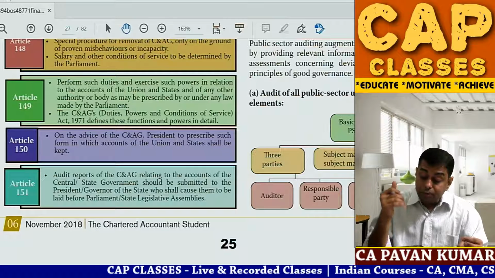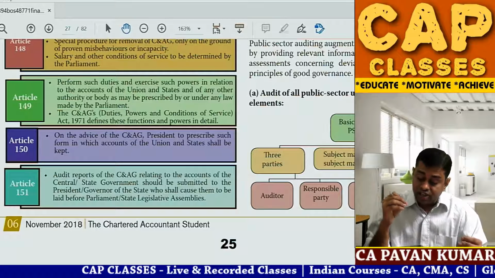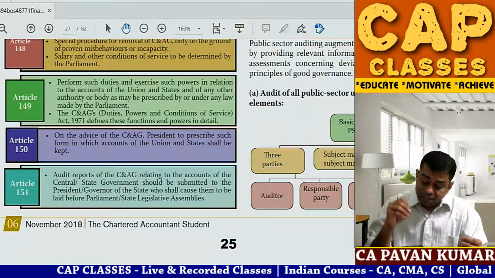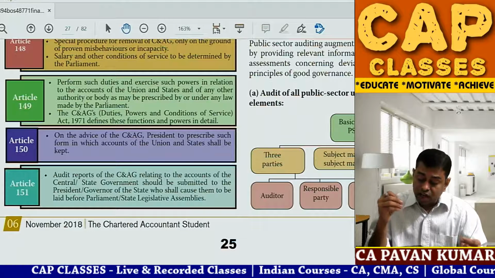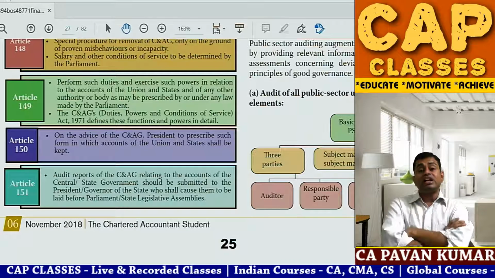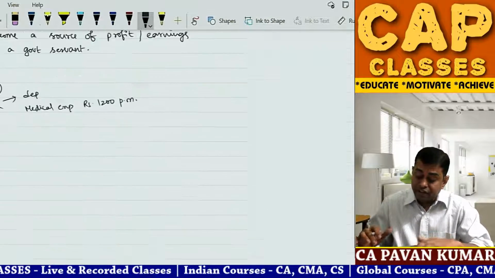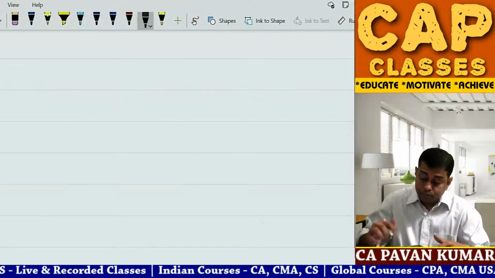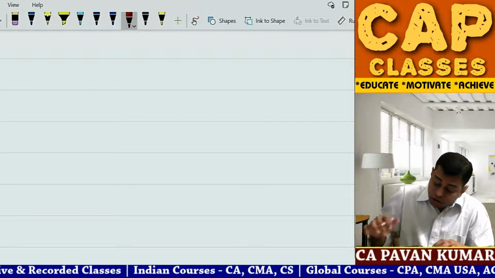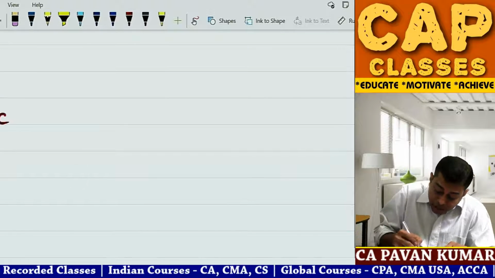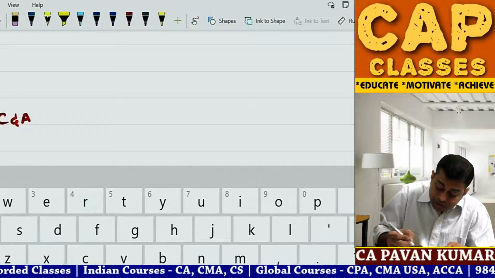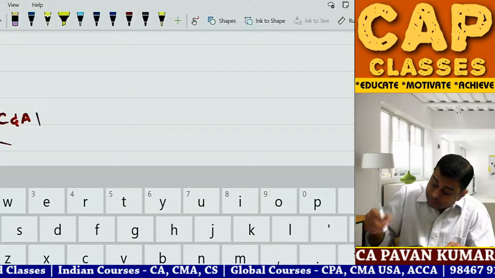151. Audit reports of the C&AG relating to the accounts of the central and state governments should be submitted to the President and the Governor of the state, who shall cause them to be laid before Parliament and the State Legislative Assembly. Sir, what is this? So, Article 151 is like this. C&AG performed audit.